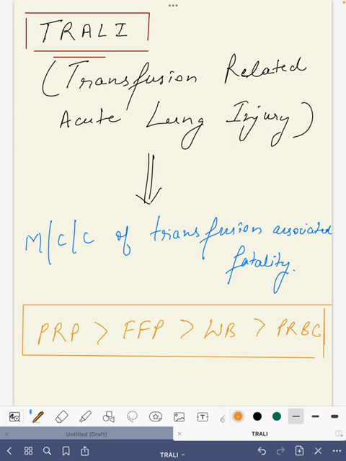Whenever we transfuse any patient, we should be aware of this condition, TRALI, because it is the most common cause of transfusion associated fatality, right? And it most commonly occurs after plasma rich blood components. So whenever we transfuse plasma rich blood components, we should be careful about this entity, TRALI, right?